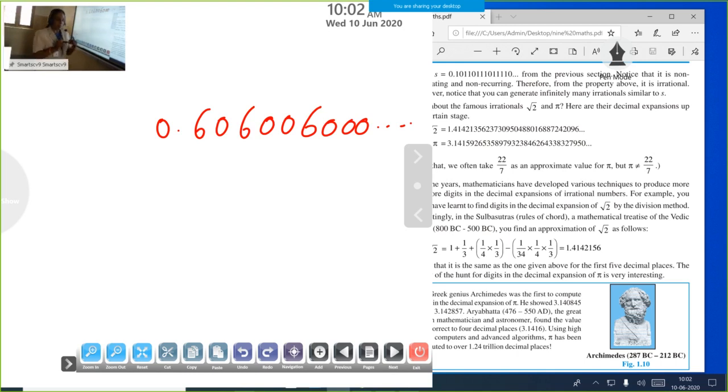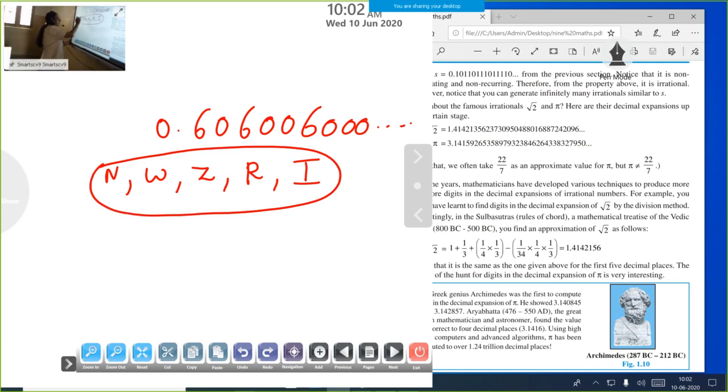Then in our number system, all these numbers together. Next number system is all these numbers, natural numbers, whole numbers, integers, rational numbers, and now we study about irrational numbers. All these number system together, we take another one name, real numbers. So this is the last number system, real numbers. All these number system together, we take it as real numbers.